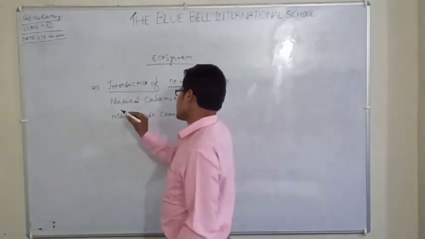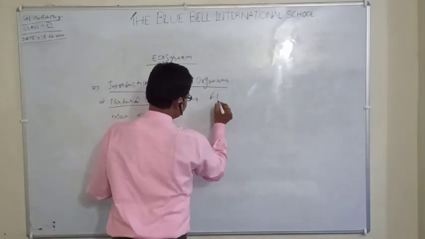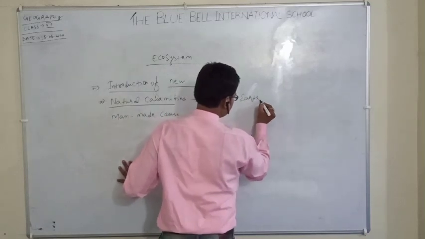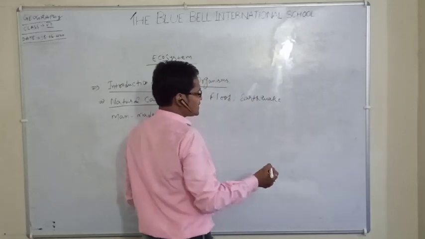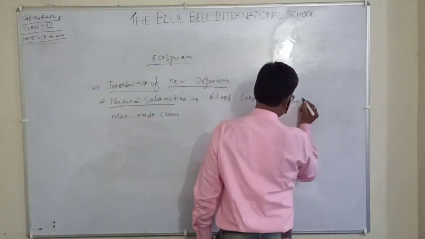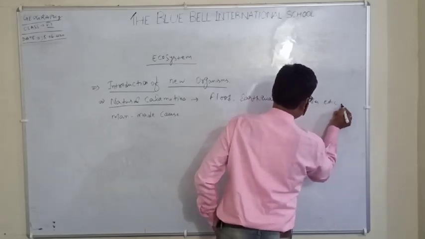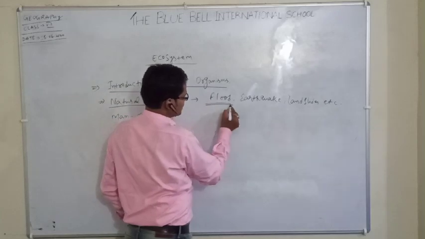Now the second one is natural calamities. Natural calamities mean things like floods, earthquakes, landslides, etc. I think you all understand what a flood is.